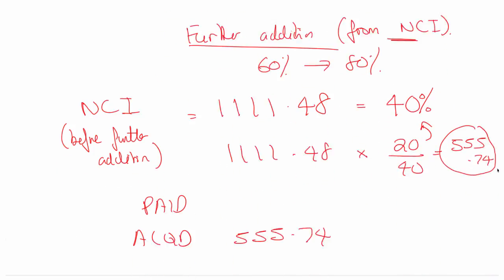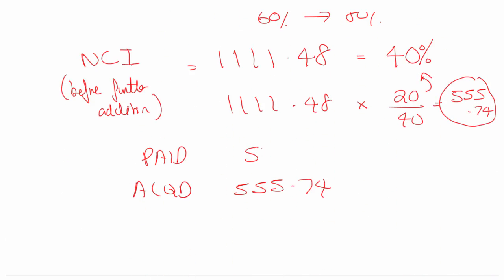So if I pay 537 and I got 555 worth of NCI, then I have made a gain, haven't I? So I paid 537. I actually acquired 555.74, so I've made myself an 18.74 gain.